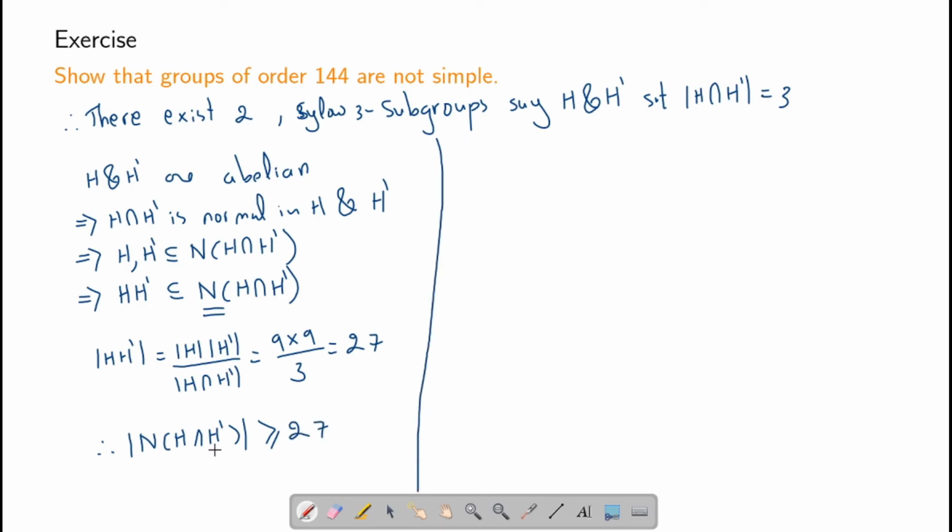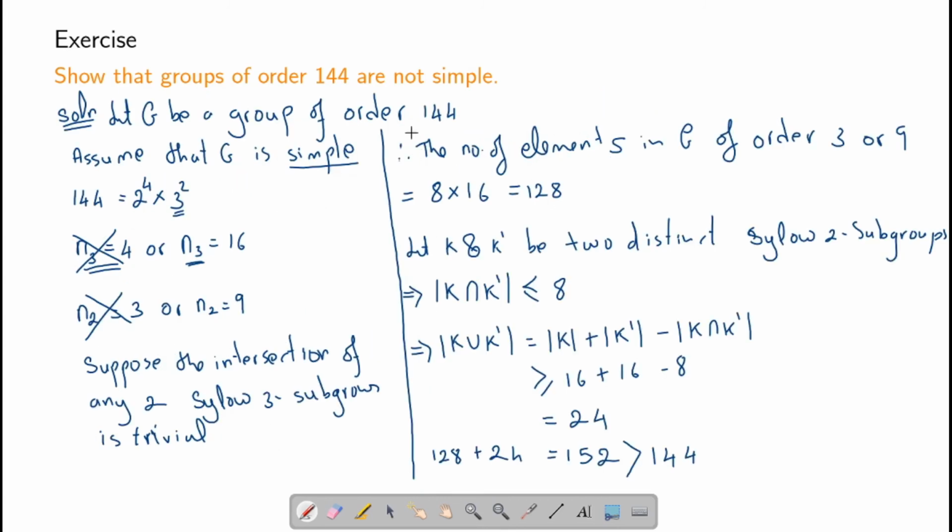Also, we know that N of H intersection H prime is a subgroup of the group itself. Therefore, the number of elements in it should be a divisor of 144. It should divide 144 and it should be greater than or equal to 27.